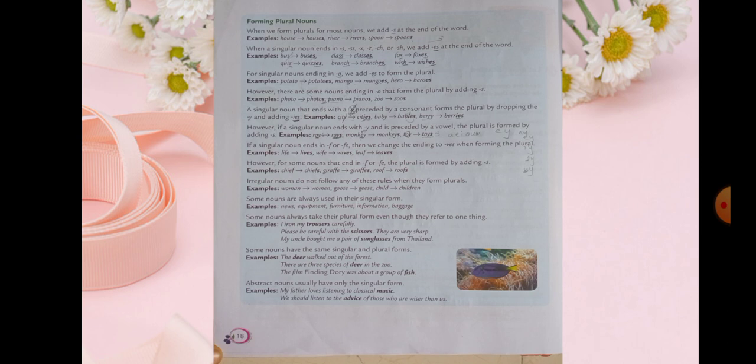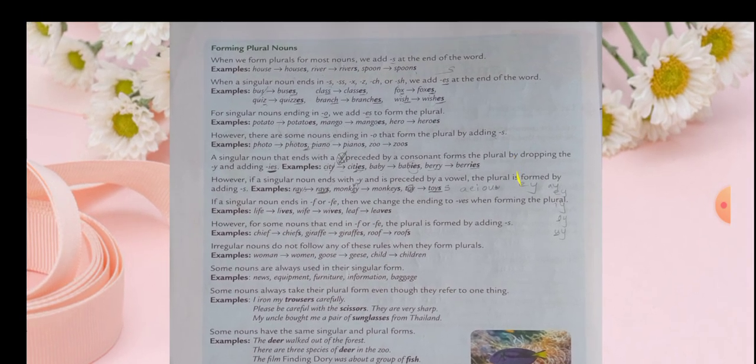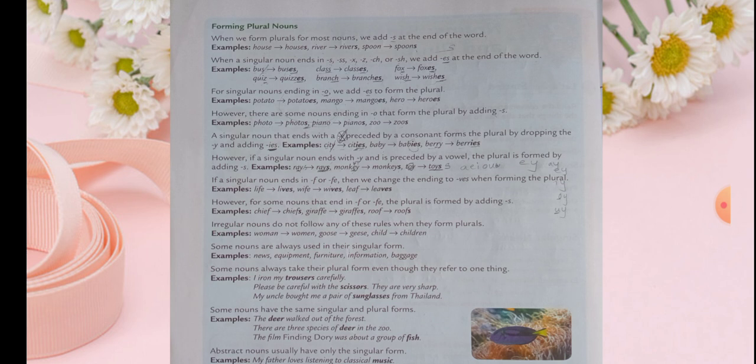For some nouns we can add simply s for making them into plural, and for some nouns which end with s or ss or x or z, ch or sh, we will add es at the end of the word to make it into plural, like bus, buses, class, classes, wish, wishes, branch, branches, quiz, quizzes, fox, foxes, like that.